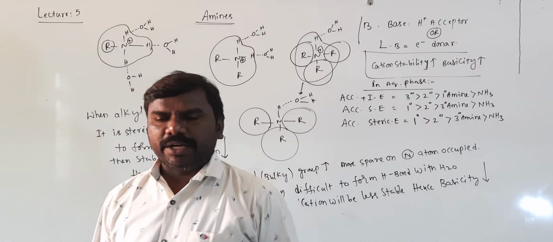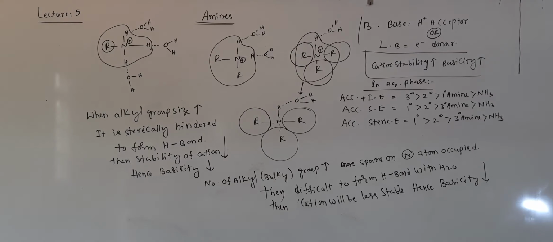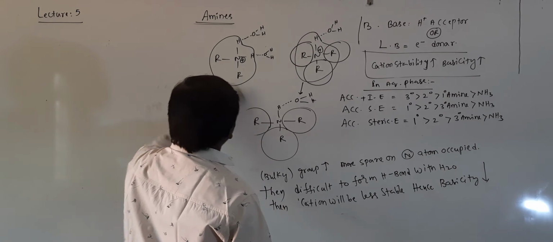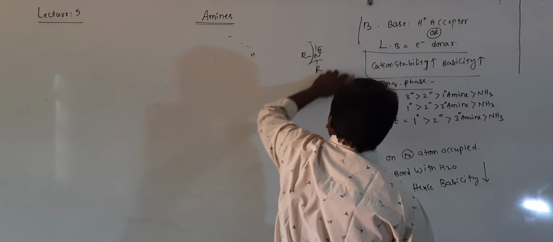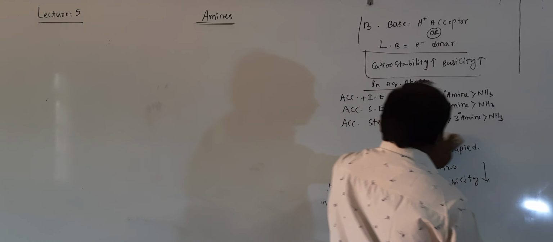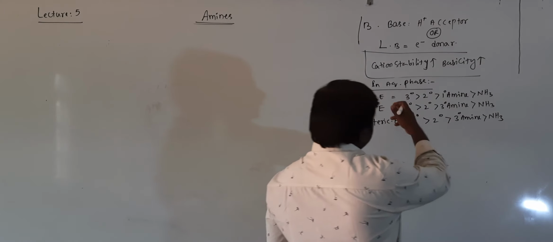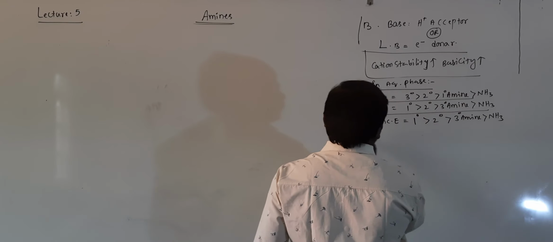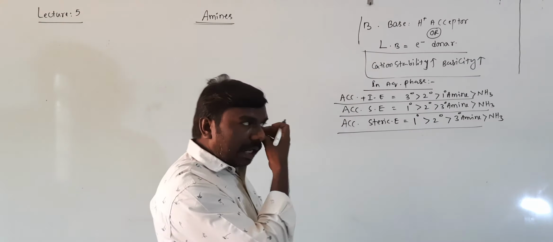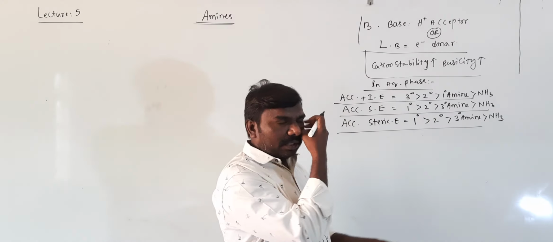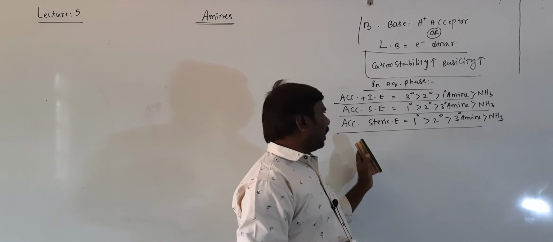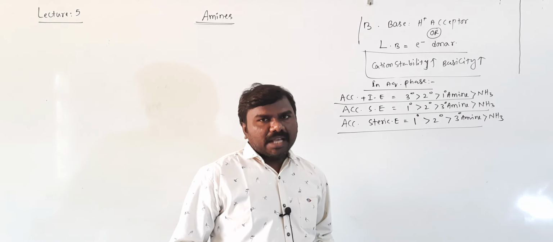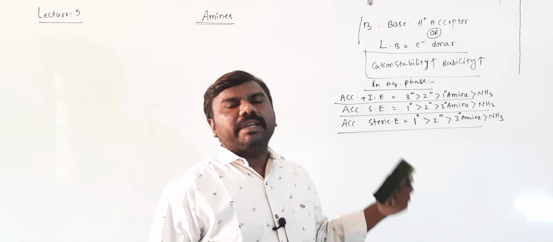Already the reason is completed. Now students, in the aqueous phase you just observe clearly there are three factors affecting. One is, which one students? Plus I effect. Second one is solvation effect. Third one is steric effect. According to plus I, tertiary is more. According to solvation, primary is more. According to steric, primary is more. Which is taken as a strong base in aqueous phase?